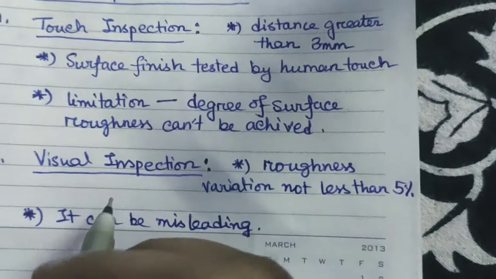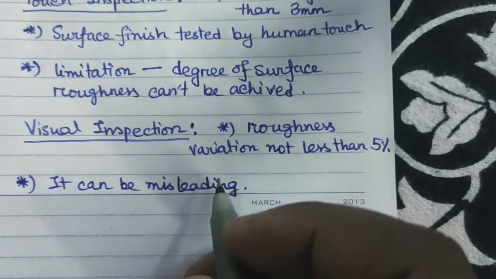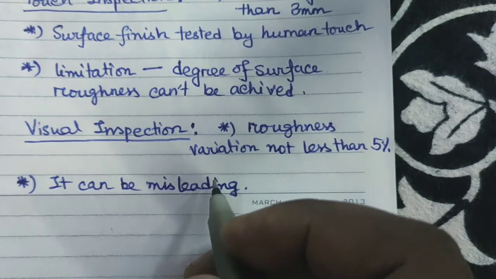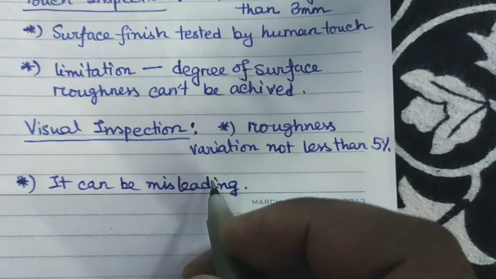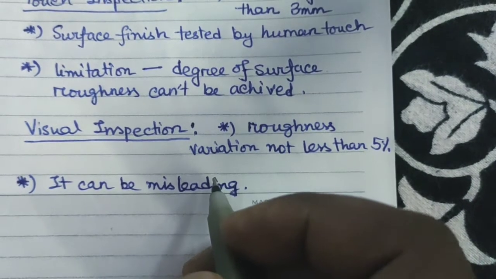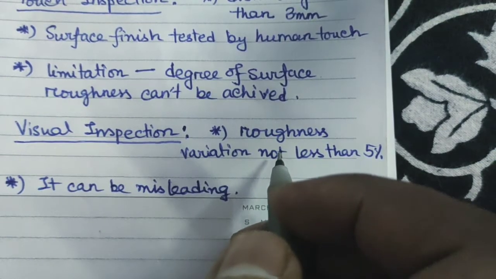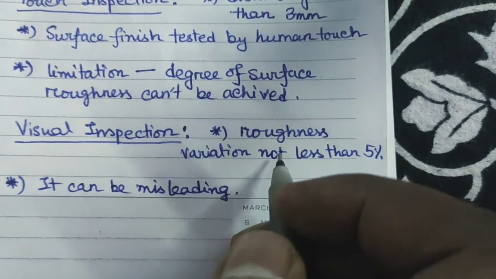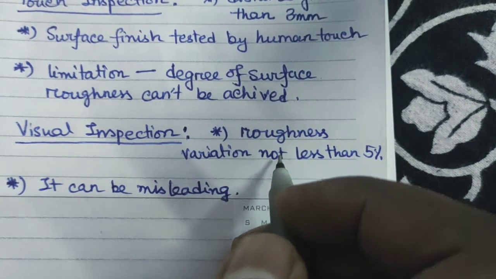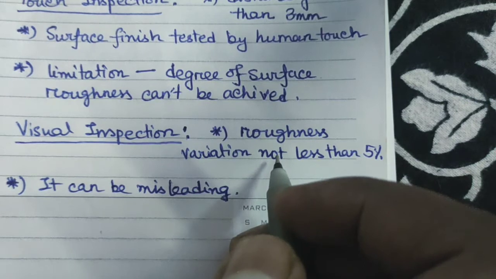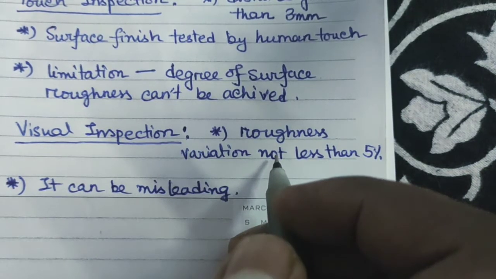Okay, the next one is the visual inspection. The first one, as you can see, inspects the surface roughness by human touch. The next one is the inspection by our eyes. Under normal conditions, one can easily differentiate between a rough and a smooth surface. The roughness variation must not be less than 5%, because the brightness of the surface varies proportionally.